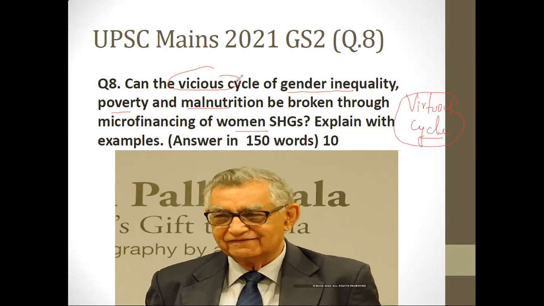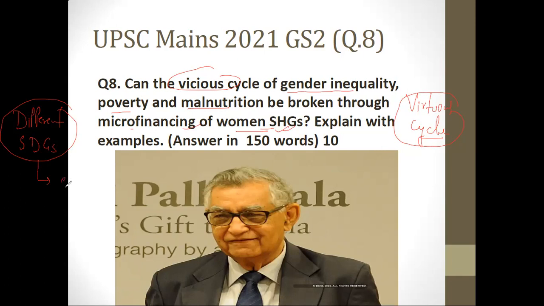So after writing that introduction, you can even make a flowchart kind of thing, because you have only 2 pages to write, right? Different SDGs talking about poverty, malnutrition, and gender inequality. Because if women SHG are performing nicely and we are providing microfinancing, it will help us in attaining these 3 SDGs.